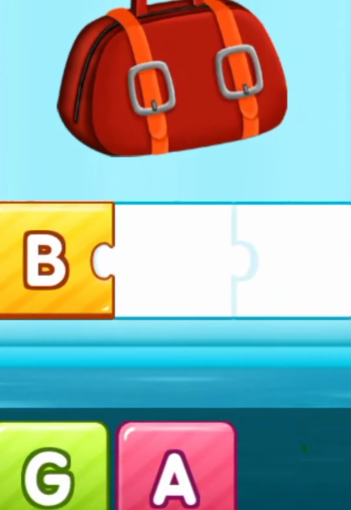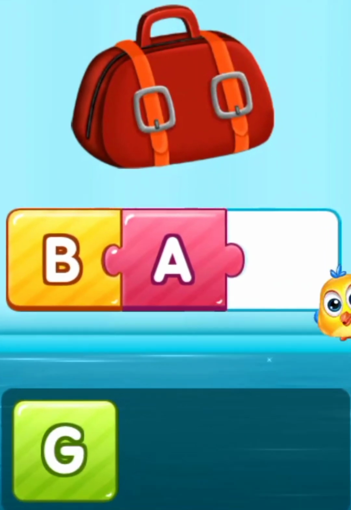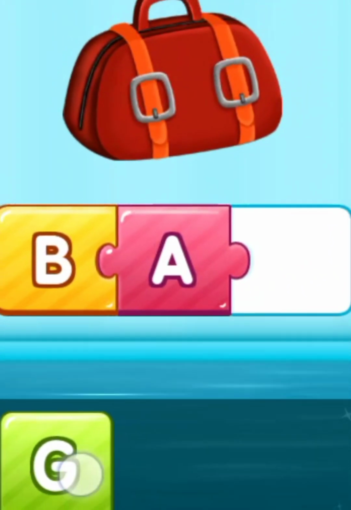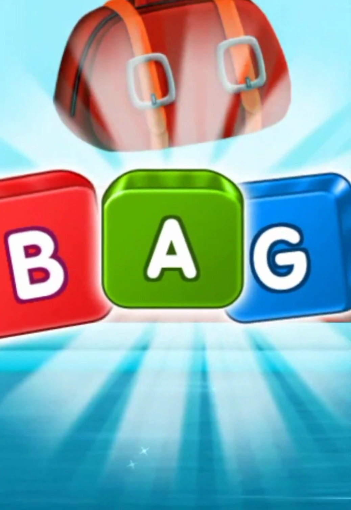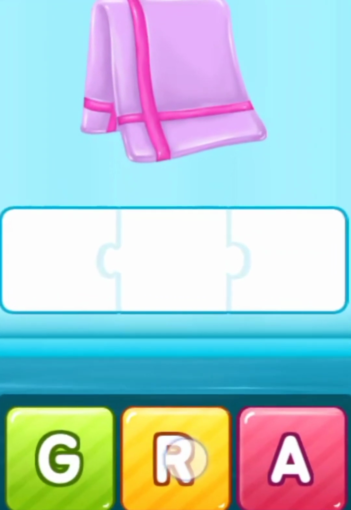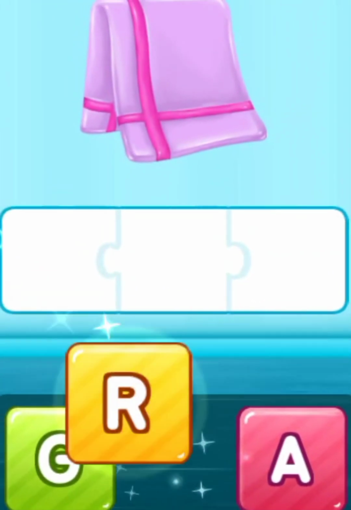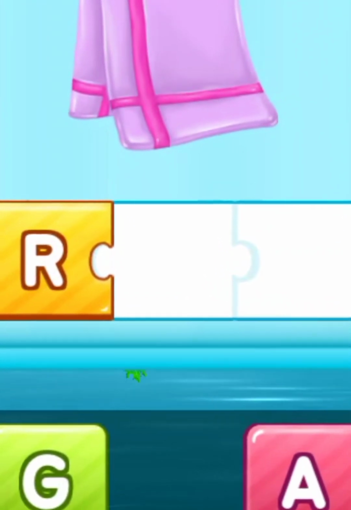Next word is big. B. Very good. First word is B. Now you can find next word A. Very good. B. Now G. Big. Very good. Well done. Great job.